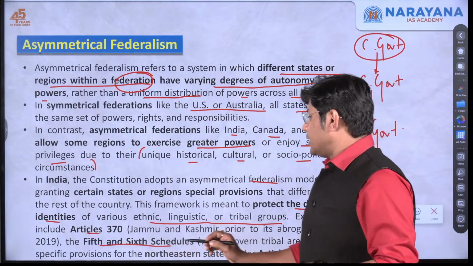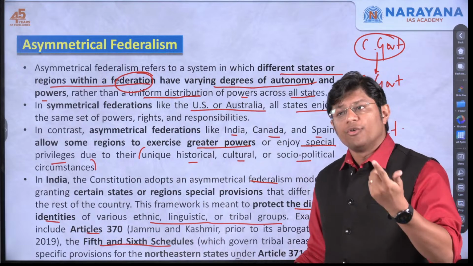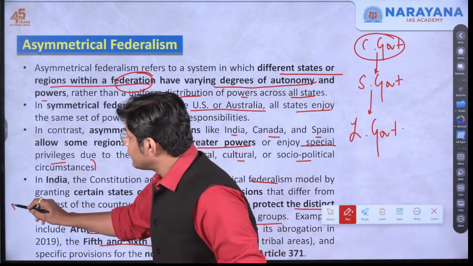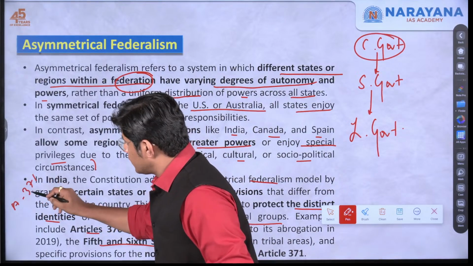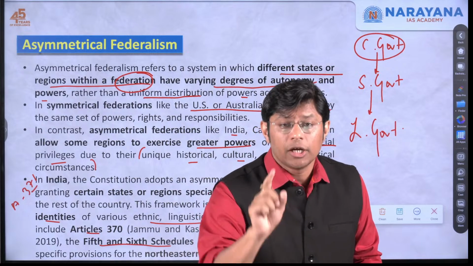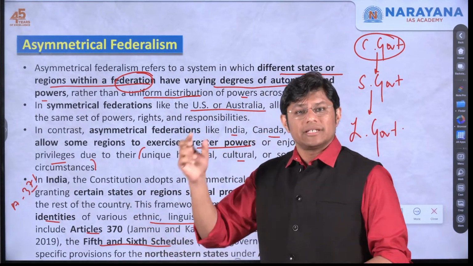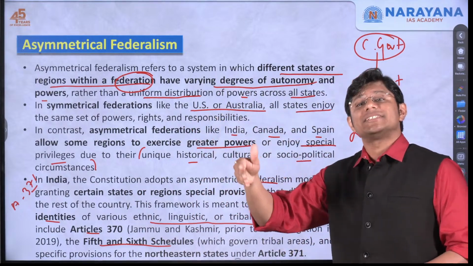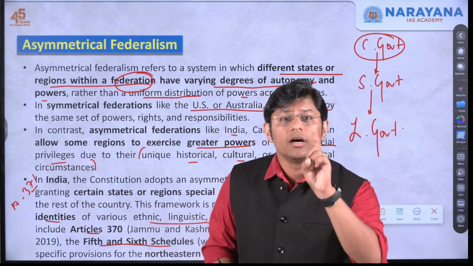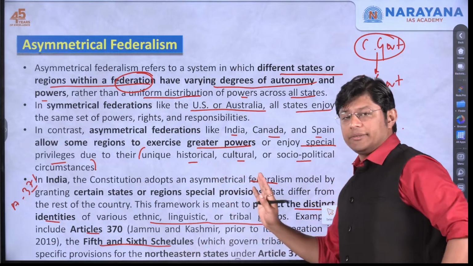Or Article 371, which gives special privileges to the northeastern states. These are the examples of asymmetrical federalism in our country.